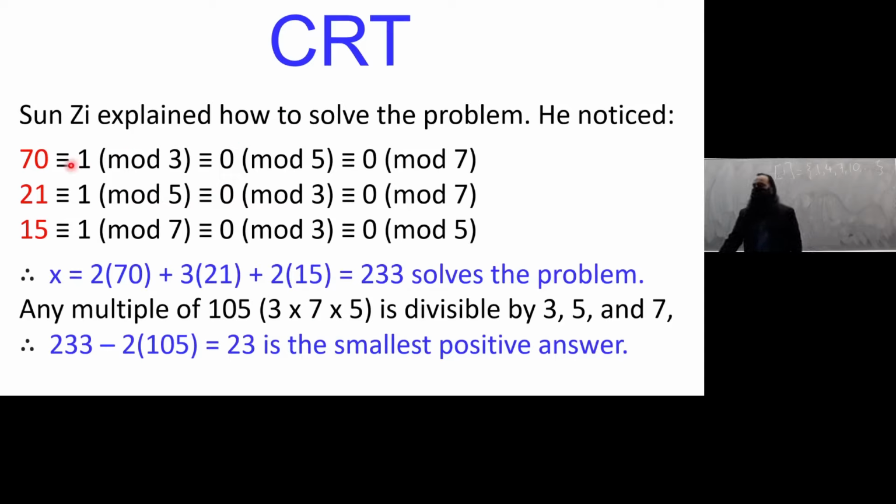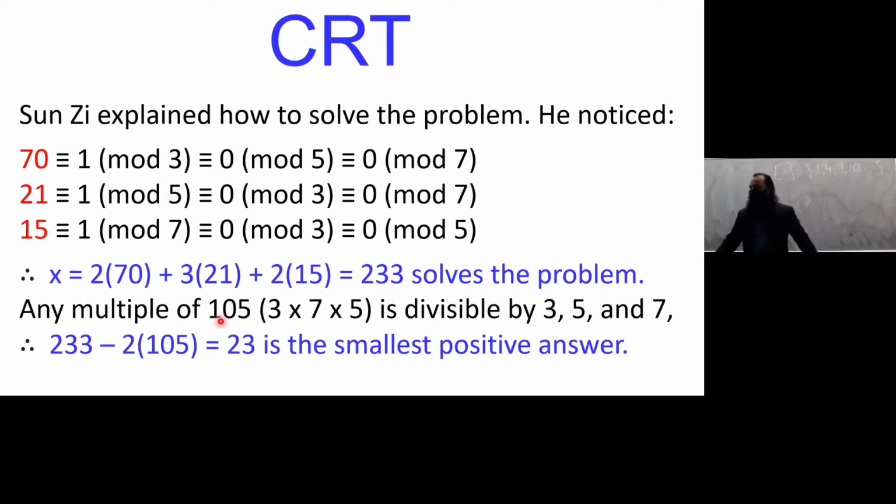He noted that 70 is congruent to 1 mod 3 and 0 mod the other moduli. 21 is congruent to 1 mod 5 and 0 mod 3 and mod 7. 15 is congruent to 1 mod 7 and 0 mod 3 and mod 5. So x equals a multiple of 70 plus a multiple of 21 plus a multiple of 15. In this case, we have 2, 3, and 2 as the multiples. We get 233. You plug 233 into that problem and you get that it satisfies all the conditions.